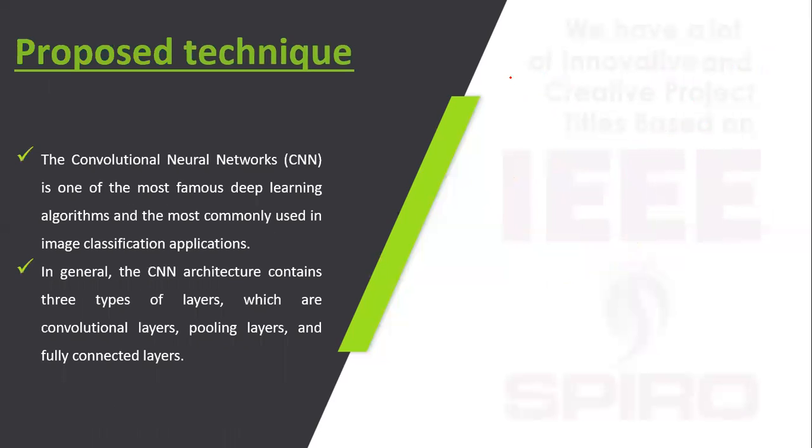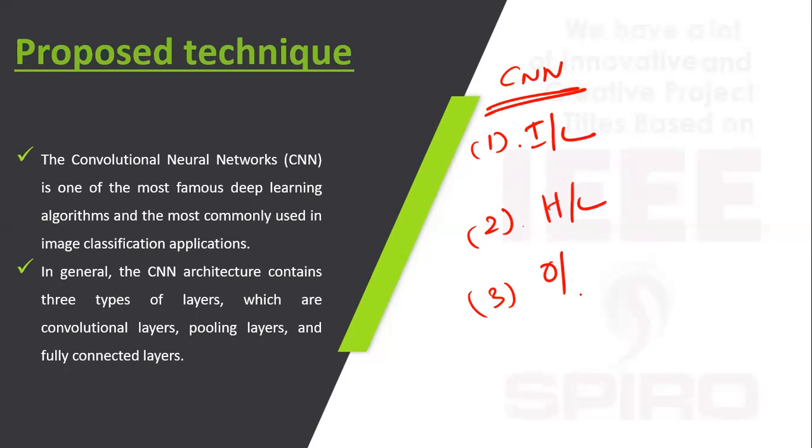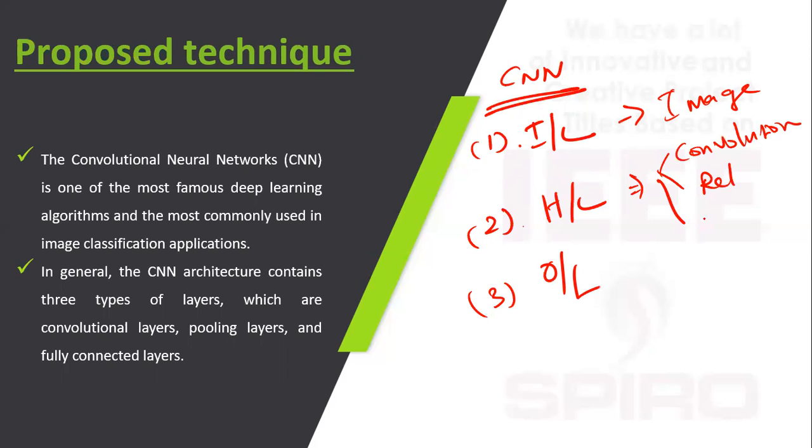In our proposed model, we use CNN. CNN is a convolutional neural network model, a deep learning model. Here we use different layers. First of all, the input layer, second the hidden layer, and third the output layer. In the input layer, our input image is uploaded, and the hidden layer consists of three layers: a convolutional layer, a ReLU layer, and a pooling layer.